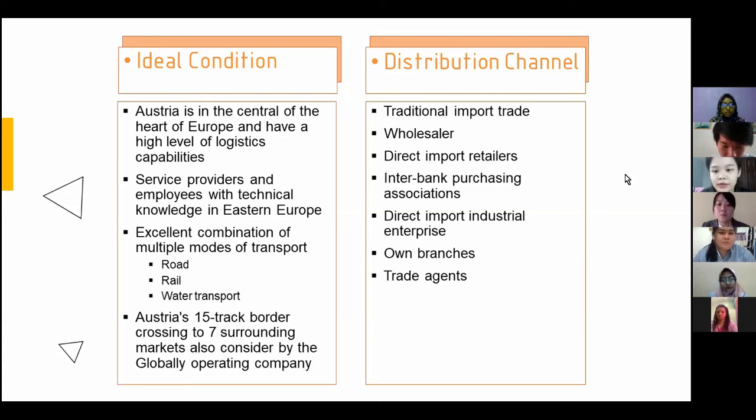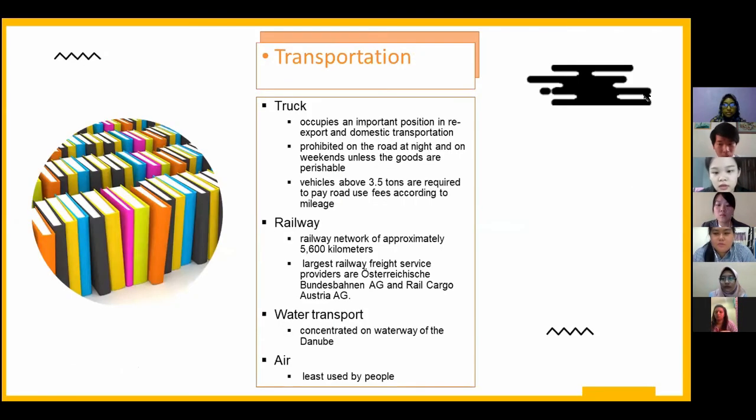There are many ways to import goods into Austria, such as traditional import trade, wholesalers, direct import retailers, interbank purchasing associations, direct import industrial enterprise-owned branches, and also trade agents.